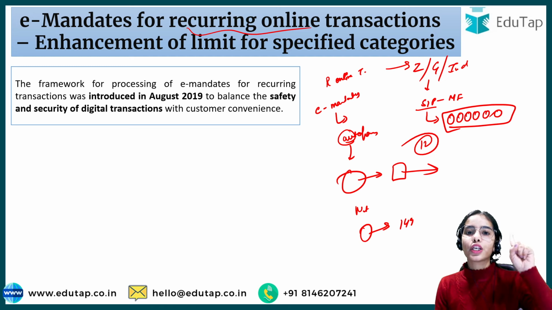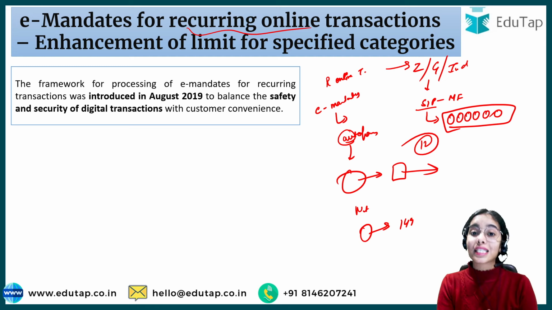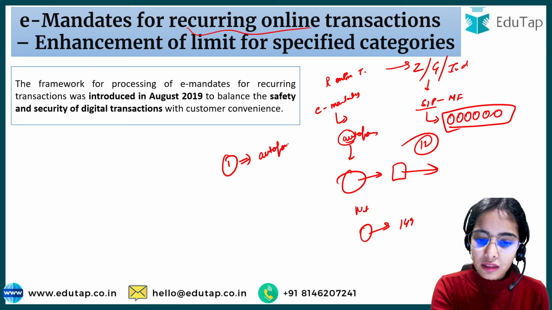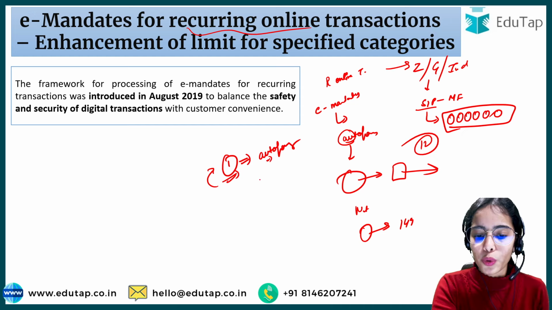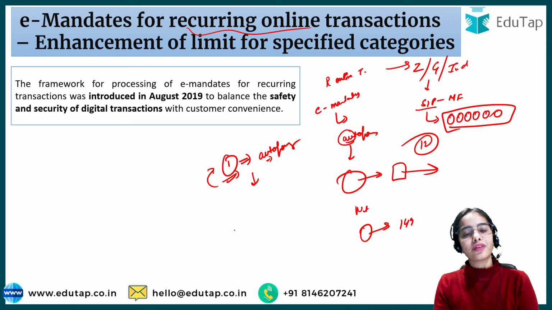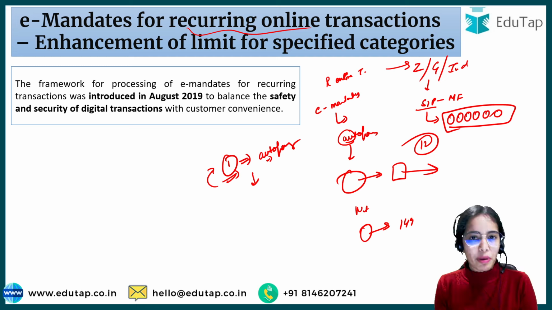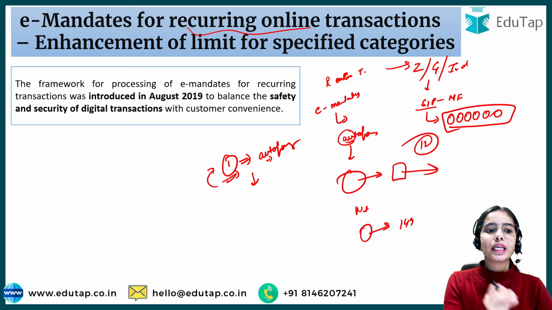Only once you have to give the permission, and after that, till the time you want, the recurring online transaction will happen on its own. So one time you give the permission for the auto pay facility, and after that the recurring online transactions will happen on their own, without any human intervention, without you getting into the trouble of remembering the dates or making the payment. So this is the auto pay facility, this is the e-mandate facility.